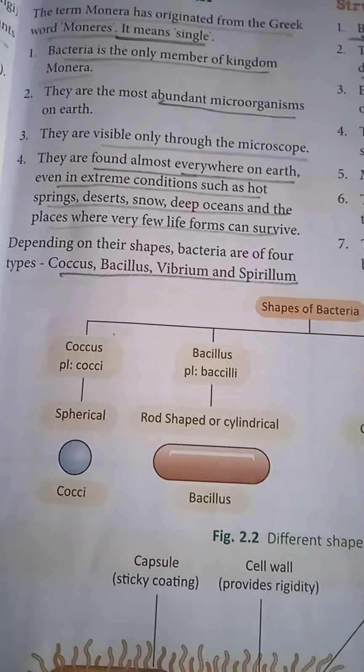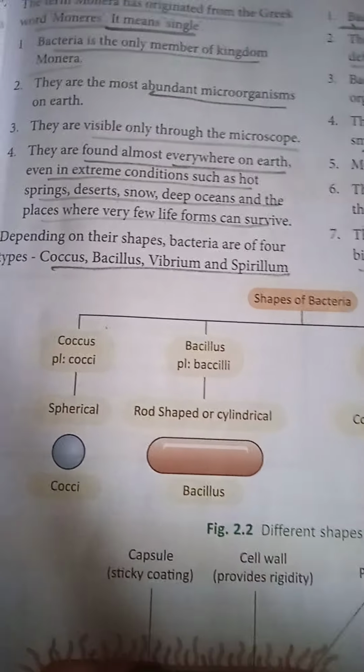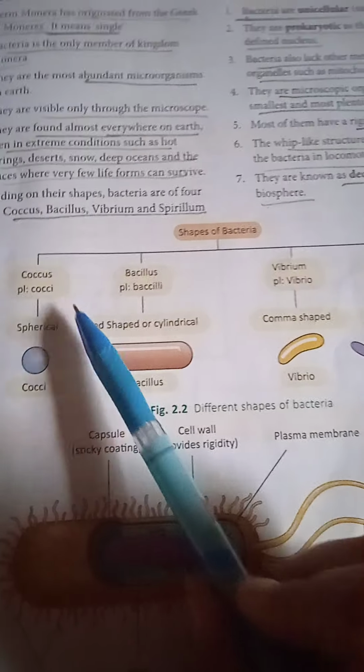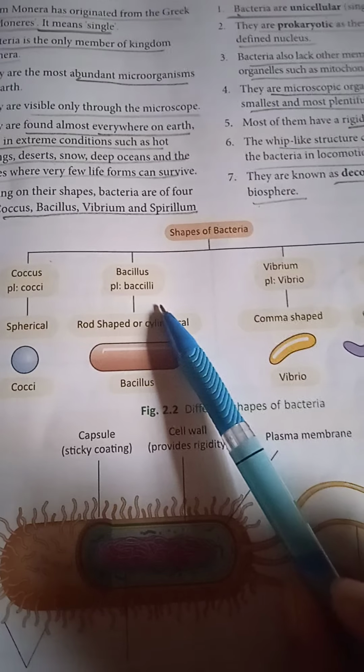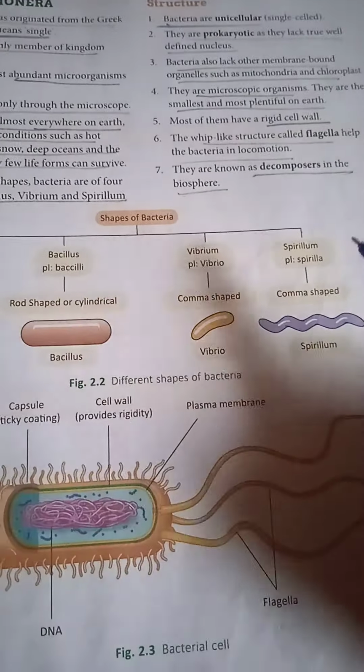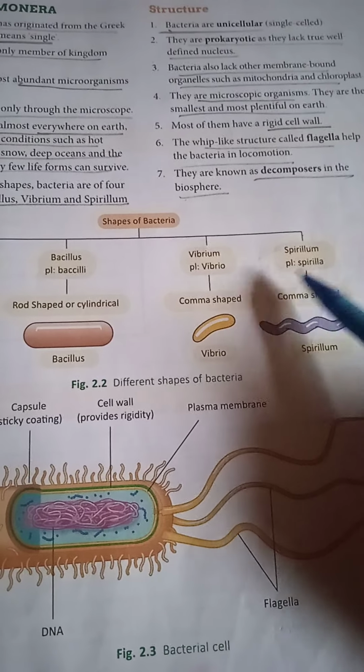On the basis of different shapes, bacteria are of four types: coccus, plural cocci; bacillus, plural bacilli; vibrio, comma-shaped, plural vibrios; and spirillum, plural spirilla.